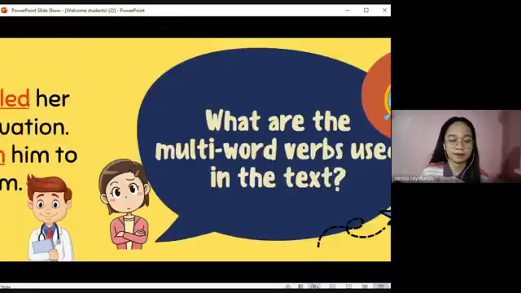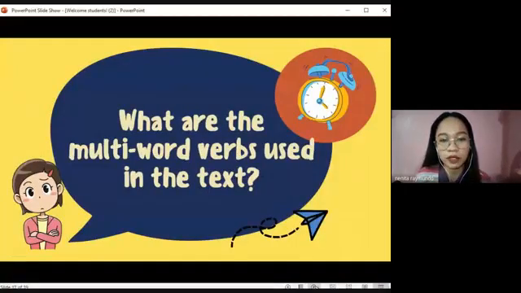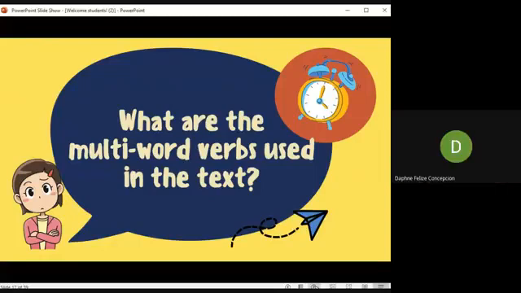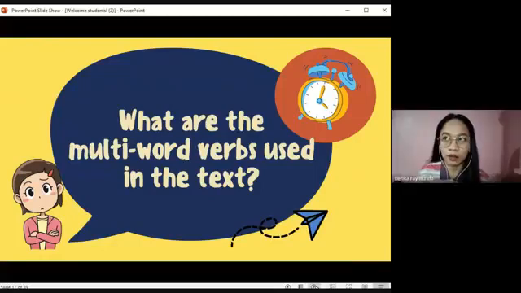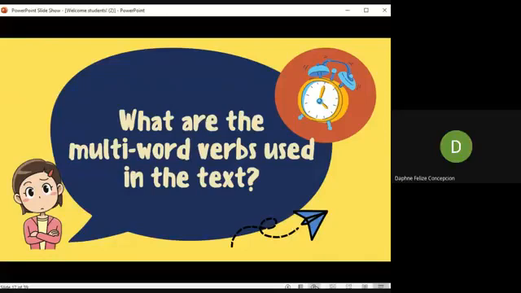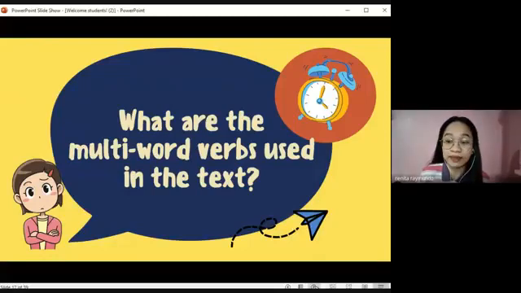Okay. Now, what are the multi-word verbs used in the text? Were you able to take note of some of the multi-word verbs in the text, Daphne? Would you give me one multi-word verb? Yes, Daphne. Wake up. All right. There is wake up in the text. What else? Do you still remember any other multi-word verb from the text aside from wake up? Turn off. Turn off. We also had get up, right?